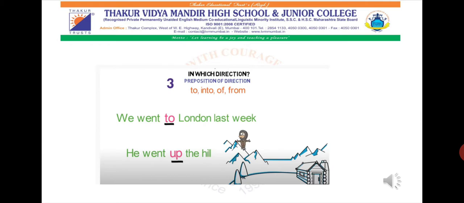The last type of preposition is the one that shows in which direction a particular incident or activity has taken place, and therefore it is known as preposition of directions. Prepositions like to, into, of, from are used to show some kind of direction. In a particular sentence, if you have to ask about direction, then we have to use the prepositions to, into, of, or from. And don't forget to ask the question "in which direction?" and you will get the answer.